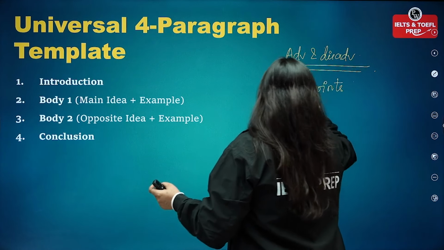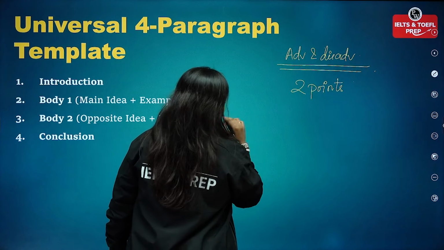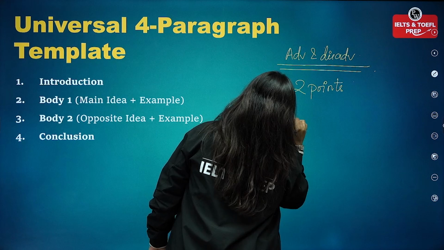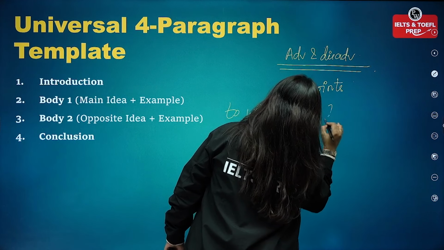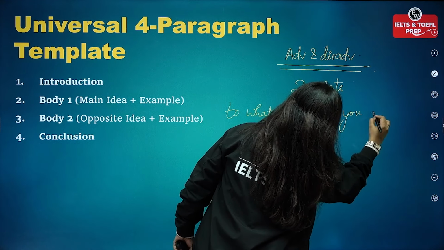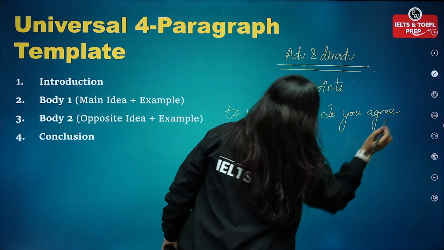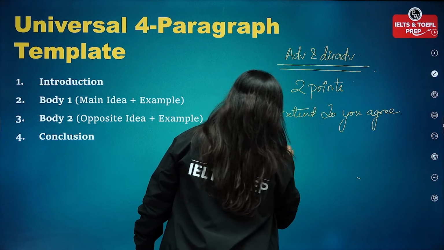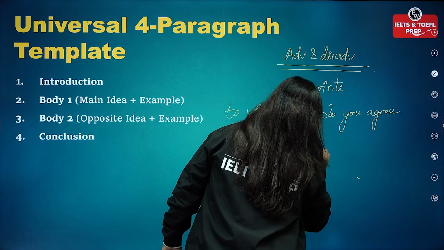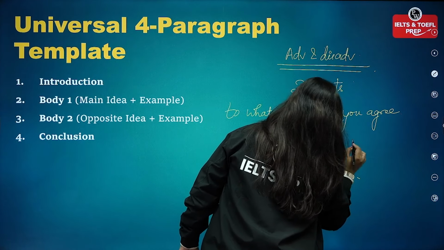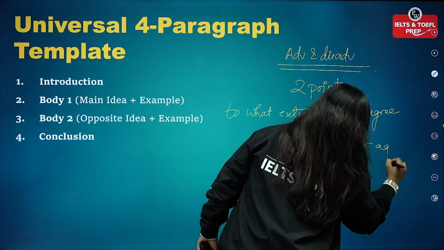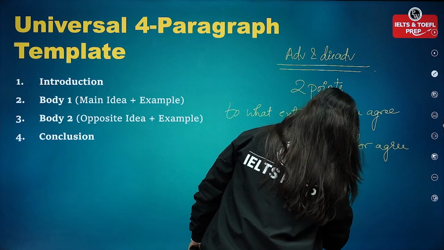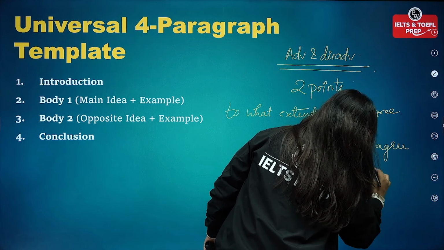But at the same time, if you are asked for more weightage, for example, to what extent do you agree? If you are going for agree to a larger extent, you need to write 3 pointers for agree and 2 pointers for disagree.